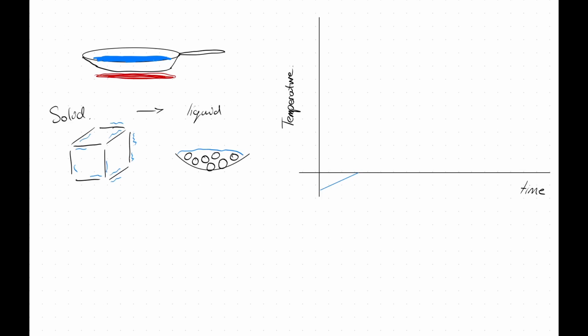Those molecules are able to move around each other. They're still held fairly close together, but the process of us melting the ice has no change in temperature. All of the energy is used to help move that rigid structure into a more fluid moving structure. No temperature change actually occurs there.